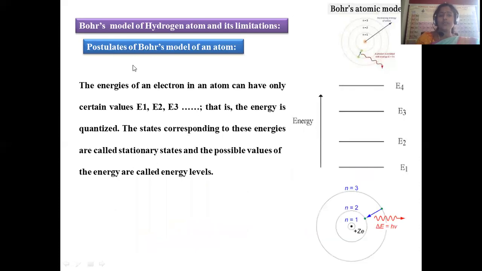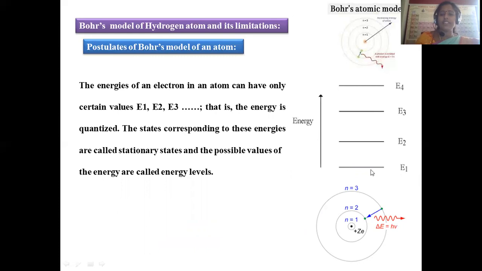Now let us move on to another postulate of Bohr's model. The energies of an electron in an atom can have only certain values. All the energy levels are fixed. All the energy levels have quantized energy. Quantized energy means energy which can be measured, which you can quantify.